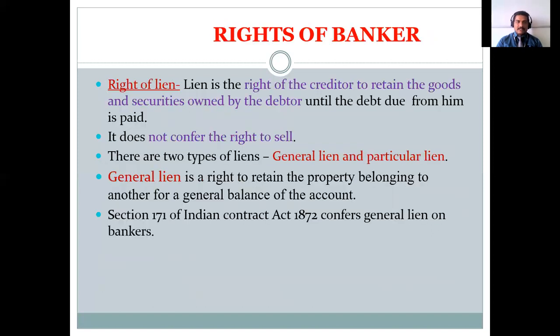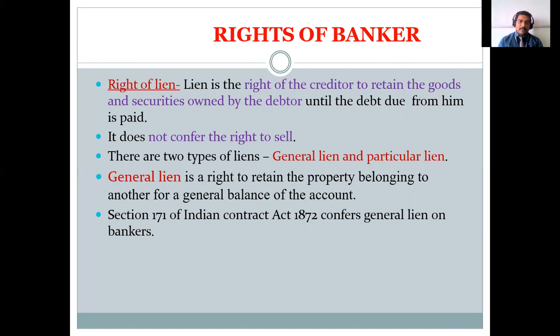Okay, so next is rights of a banker. Banks have certain rights over the customer's account. If we take the right of lien, in the sense, whenever you borrow some loan from the bank, it is a right of the banker to hold the securities until you pay the complete money which you borrowed from the bank.